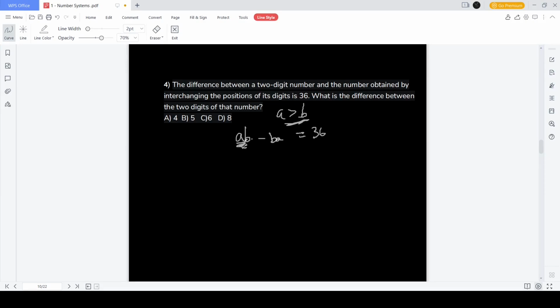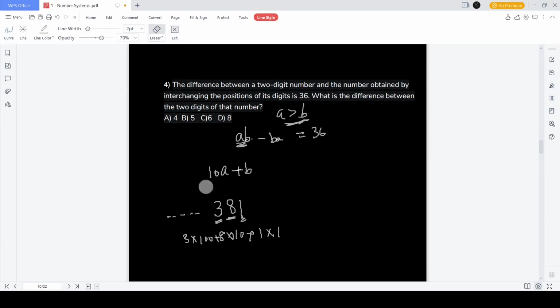Okay, ab as a two-digit number can be written as 10 into a plus b, right? Because see, any two-digit number, say 81, this is nothing but 8 into 10 plus the units place, 1 into 1. Similarly, if I had a hundreds place also, I had to write this as plus 3 into 100, and so on. It goes forever. You can do it for how many places you want.